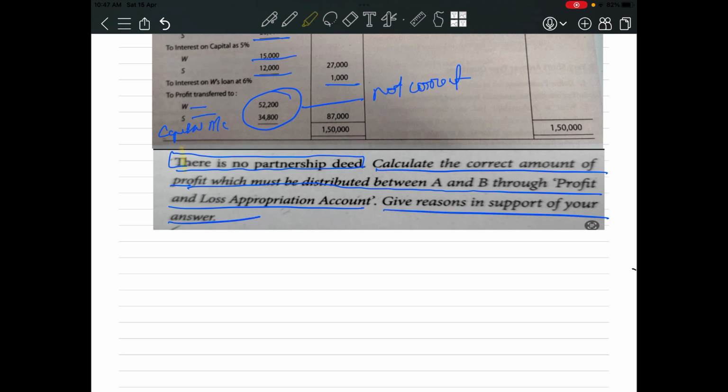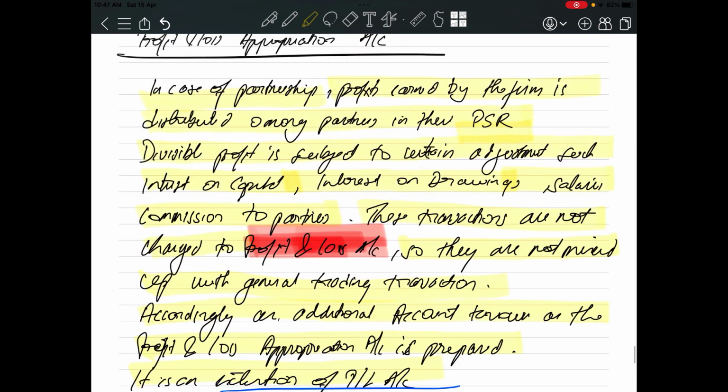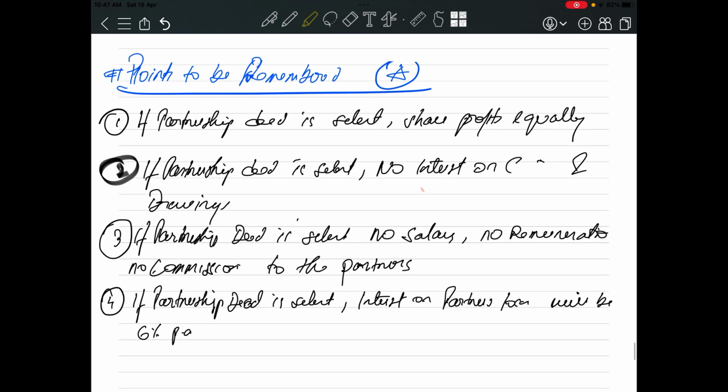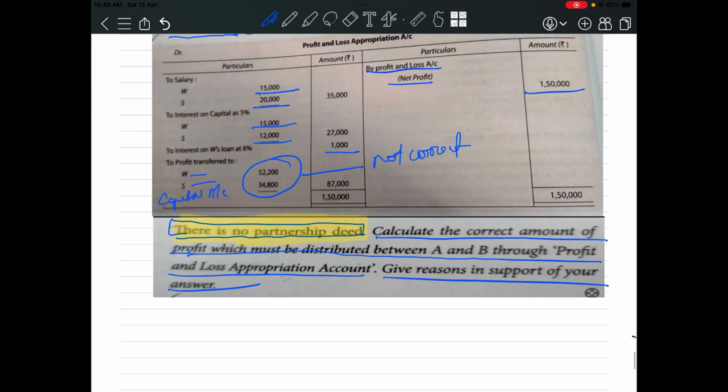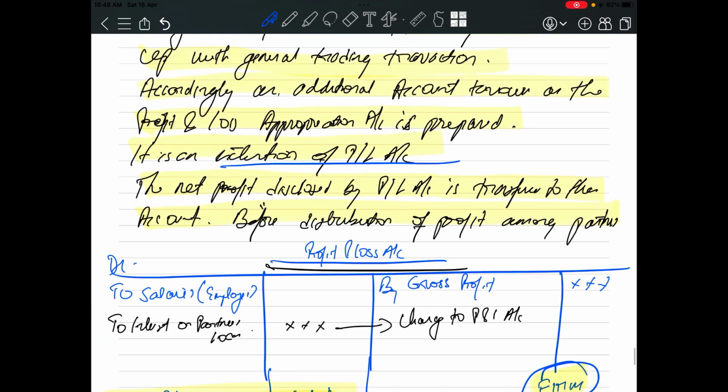See, what is the first line of the question saying? There is no partnership deed. We have discussed that if there is no partnership deed, it means the partnership deed is silent. If the partnership deed is silent, we will share profits equally. In this question, is the profit shared equally? No. 87,000 is the profit. If you divide by 2, it will be 43,500. So each partner should get 43,500, but W is getting 52,200 and S is getting 34,800. So this is not correct.